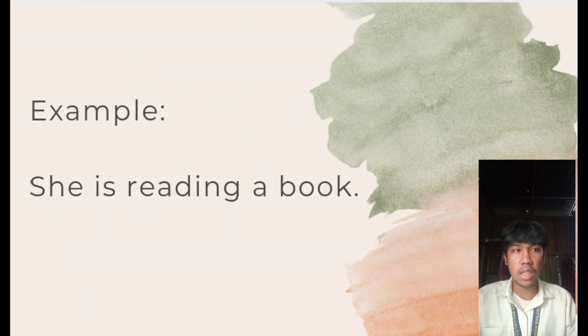For example, she is reading a book. Is is the auxiliary verb helping the main verb reading. It indicates the present continuous tense. The entire phrase is reading forms the predicate with a book being the direct object.